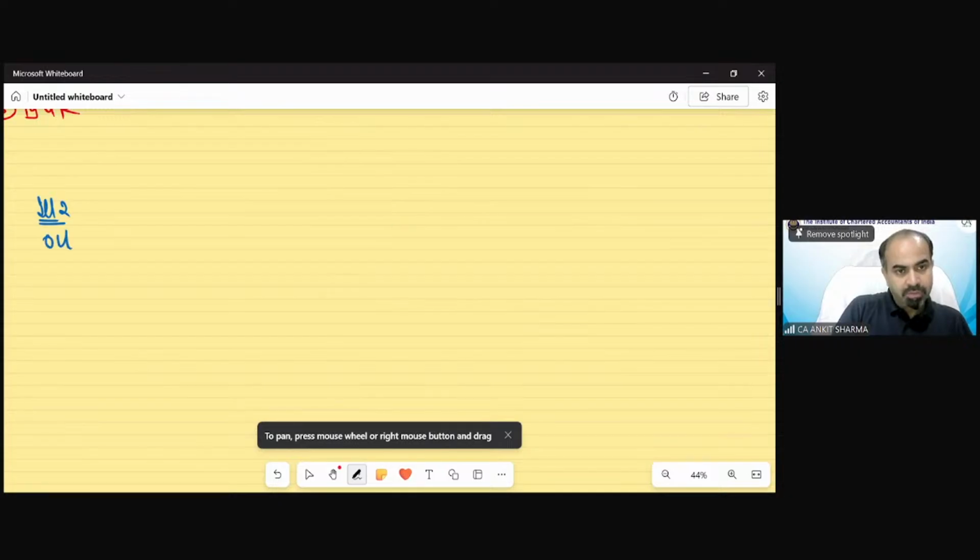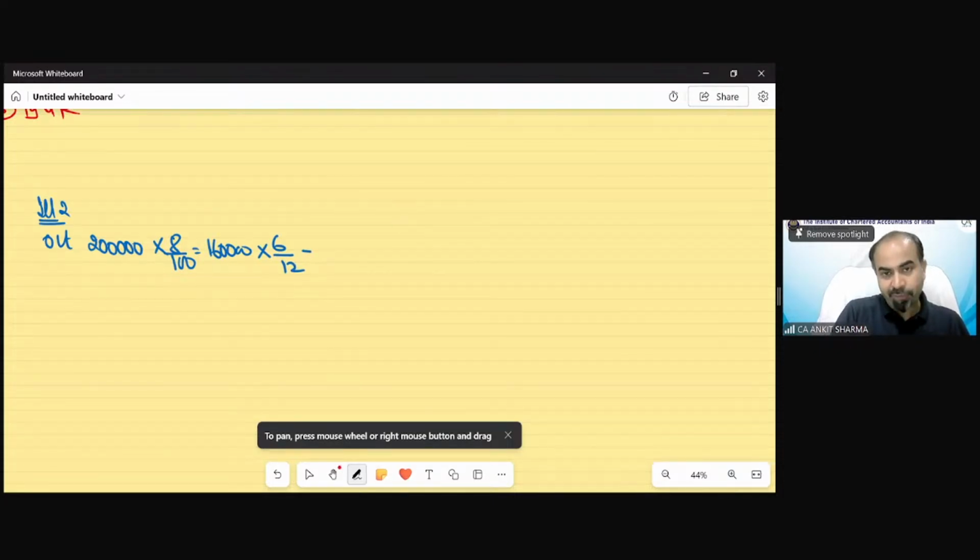In October, the interest on the deposit of 2 lakh rupees at 8% would be 16,000 per annum. But this amount is going to be deposited only for 6 months, from October till March. So on 2 lakh rupees, the interest at the rate of 8% for 6 months would be 8,000 rupees. In case of the November contribution, again 8% is 16,000, but that amount is going to be invested only for 5 months.